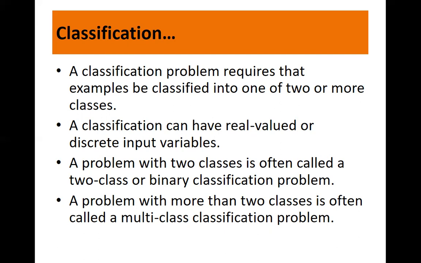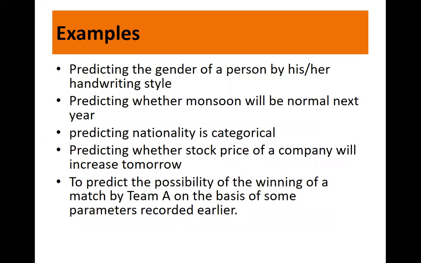Now let us look at a few examples of classification. The very first example is predicting the gender of a person by his or her handwriting style. As we spoke in the beginning also, looking at the handwriting, the machine is trained to predict whether the handwriting is of a male or a female. Next, predicting whether the monsoon will be normal next year. When we are talking about the city Kolhapur, the important thing is to predict whether there will be floods or not next year. This can be predicted by studying the historical data and then making a prediction whether there will be a flood or not.